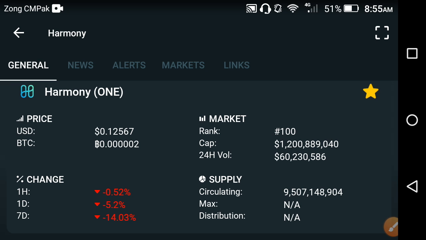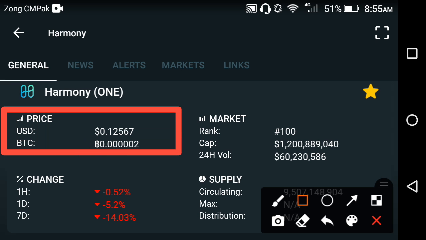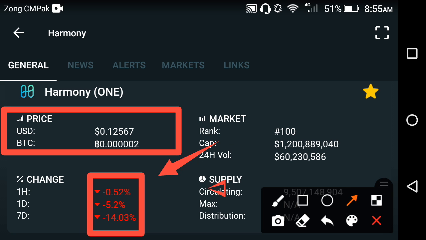Now friends, let's start the video. First of all, we talk about the current price of the Harmony One coin in the market on this chart. 0.12567 USD is the current price of the Harmony One coin. And if we talk about the price changes in Harmony over the last 1 hour, the last 1 day, and the last 1 week, all the changes in Harmony are negative, friends.